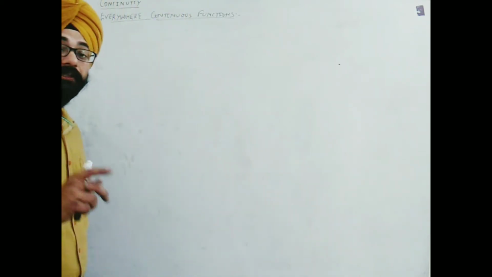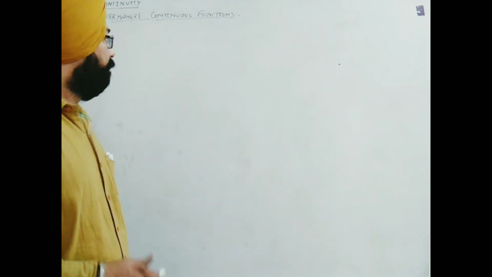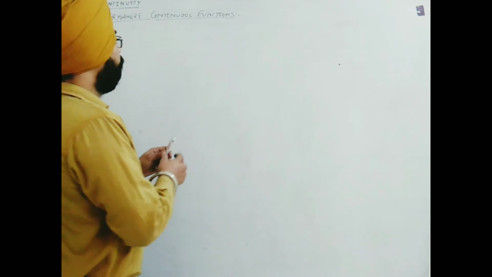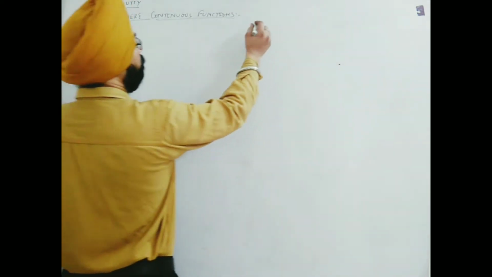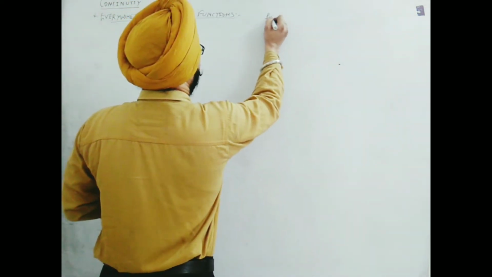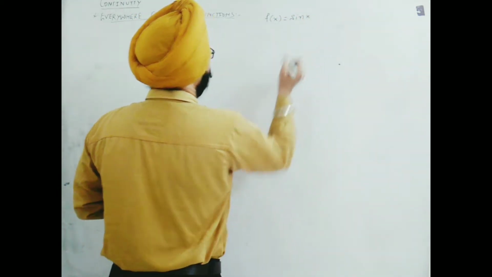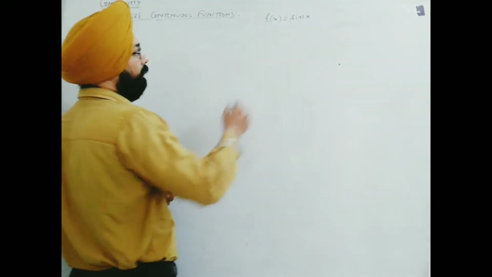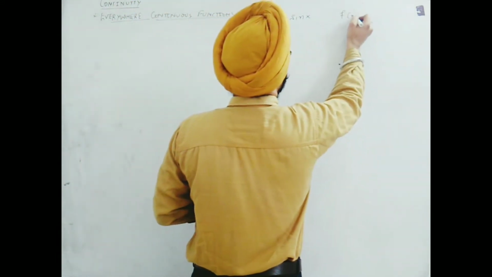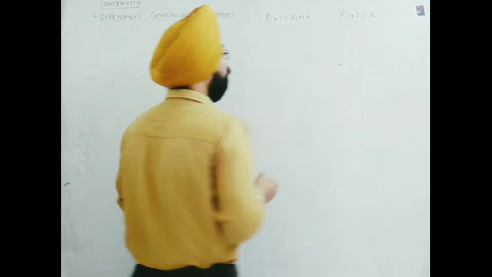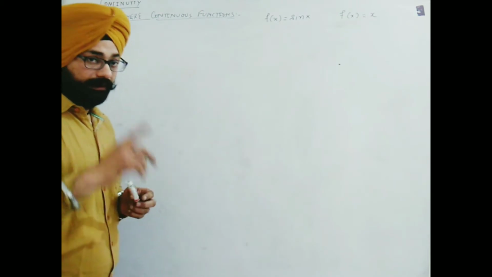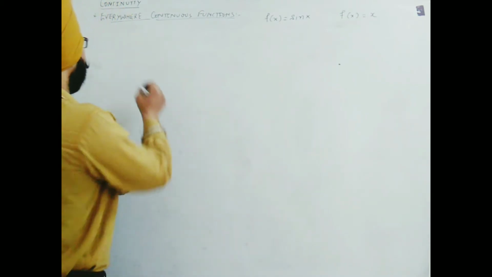What is an everywhere continuous function? We have to think of it. I give you one example, like f(x) = sin x, the best one which we have seen, and f(x) = x. Now how can I say this is everywhere continuous? First of all, we need to see the definition.